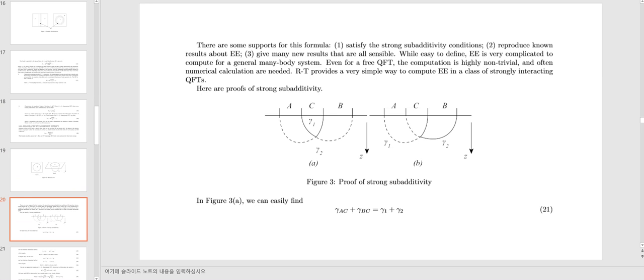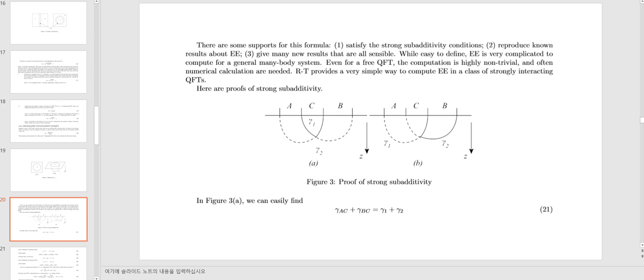While easy to define, entanglement entropy is very complicated to compute for a general many-body system. Even for a free quantum field theory, the computation is highly non-trivial and often numerical calculations are needed. RT provides a very simple way to compute entanglement entropy in a class of strongly interacting quantum field theories.